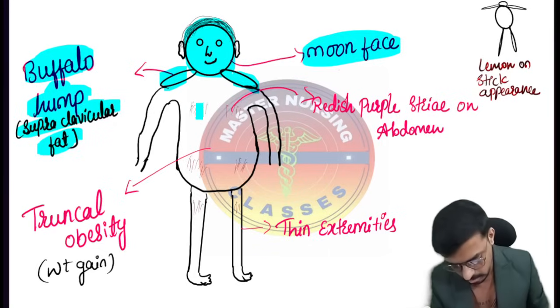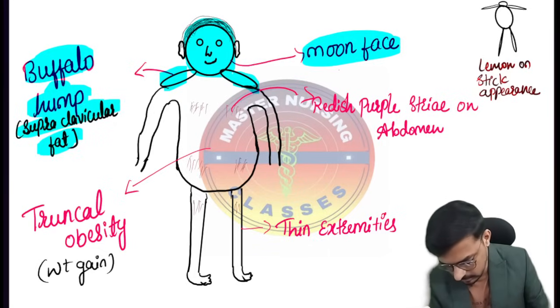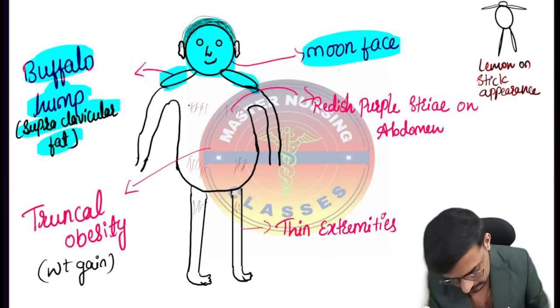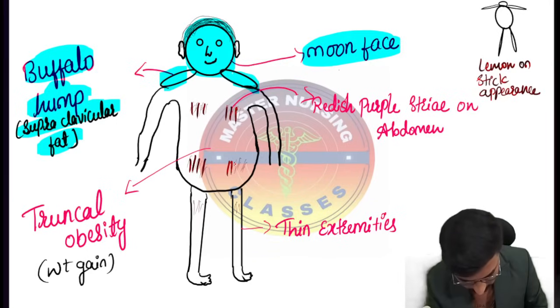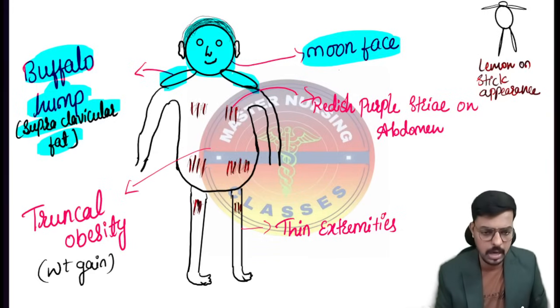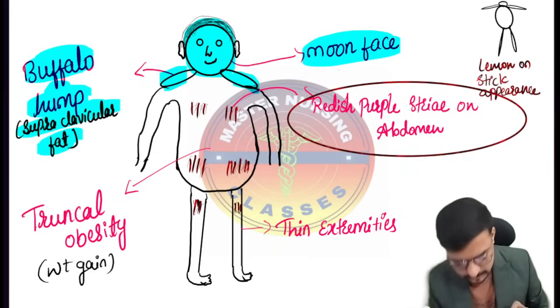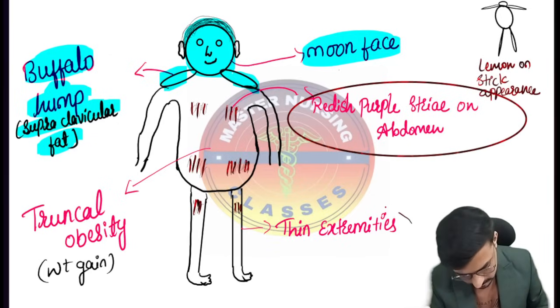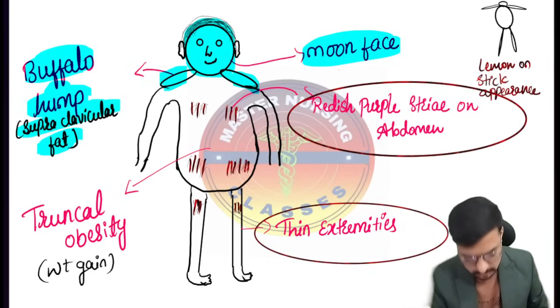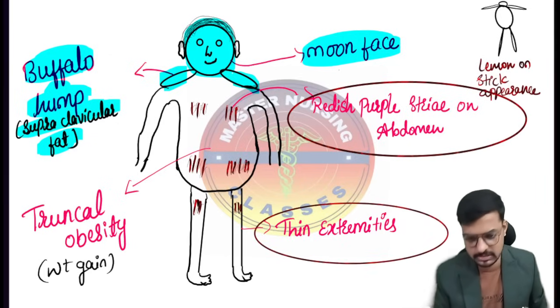On the abdomen and on the thigh, there are reddish purple striations. The reddish purple marks are there on the chest, lower abdomen and thigh. So reddish purple striations on the abdomen and thigh are very important. And the thin extremities and the weak muscles. The muscles are very weak and the extremities are very thin.